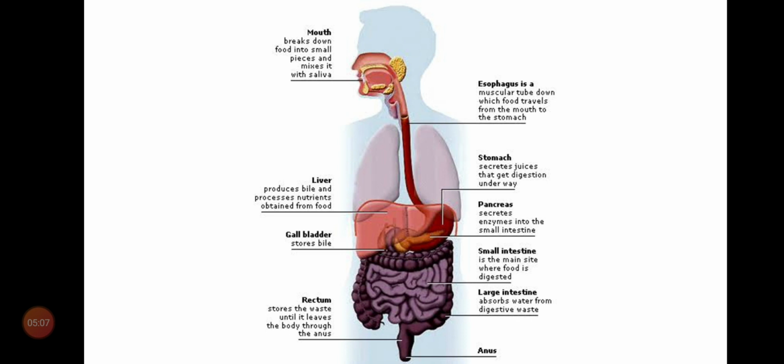Coming to the next one, digestive glands. What are the digestive glands? Salivary glands, liver, and pancreas. These three are the digestive glands. Now coming to the alimentary canal.